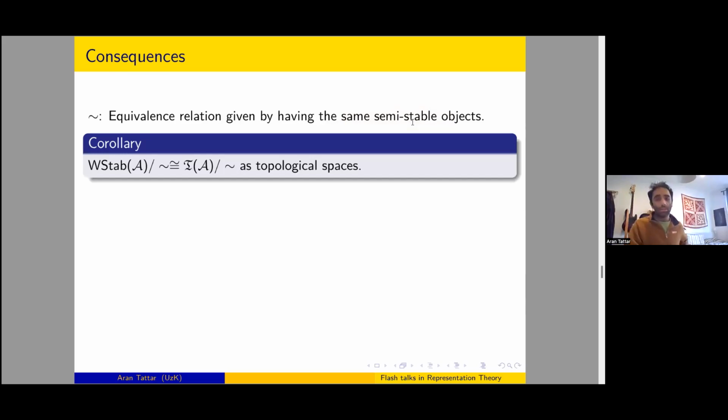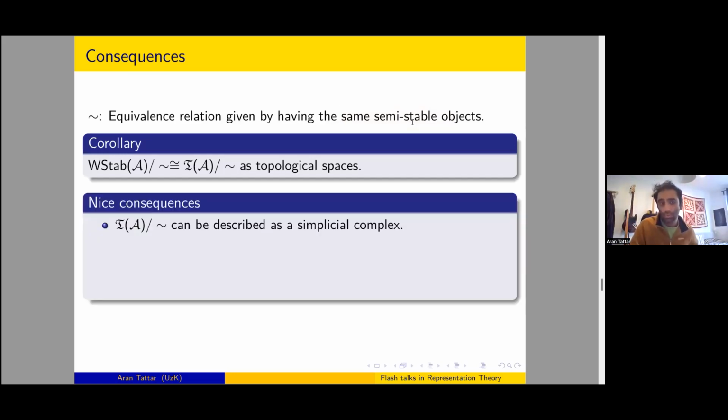And yes, this has some nice consequences. First of all, we have a nice description and construction of the right-hand side, the chains of torsion classes up to equivalence, which is a completely algebraic thing. We're just talking about torsion classes. So we have an algebraic interpretation of these equivalence classes of weak stability conditions, which is something that's not clear from the start.